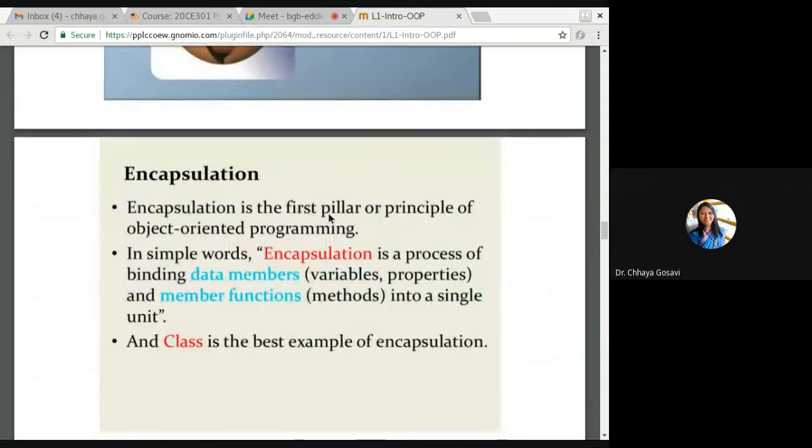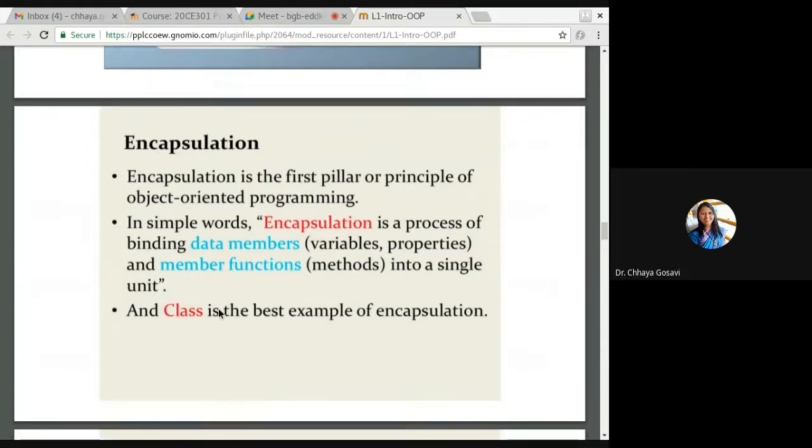Encapsulation is the first pillar or principle of object-oriented programming. There are four main pillars: abstraction, encapsulation, polymorphism, and inheritance. So encapsulation is the first and most important pillar of OOP. Encapsulation is a process of binding data, that is variables and its properties, and functions, that is methods, into a single unit. Class is an example of encapsulation.